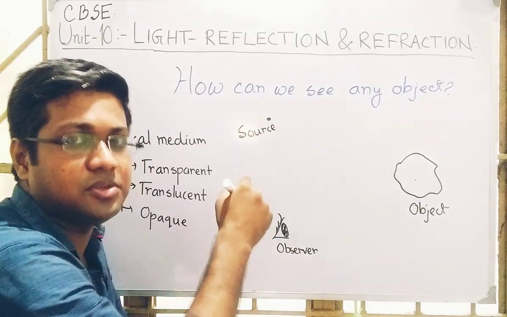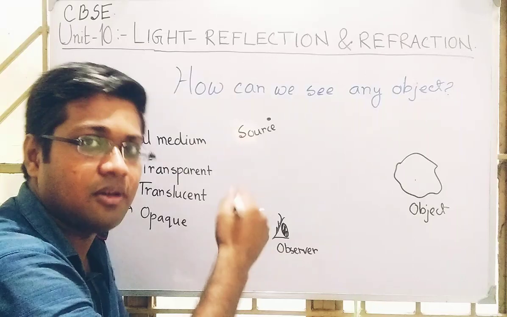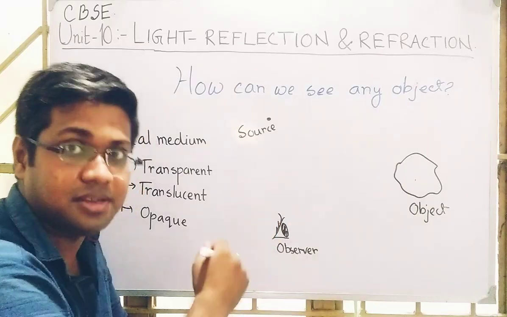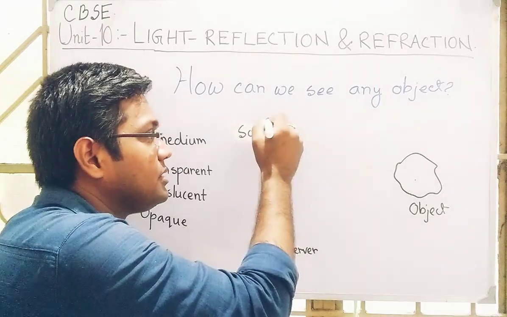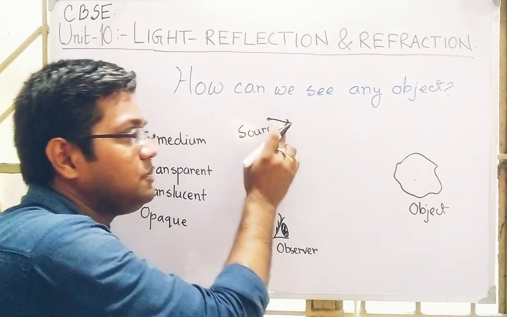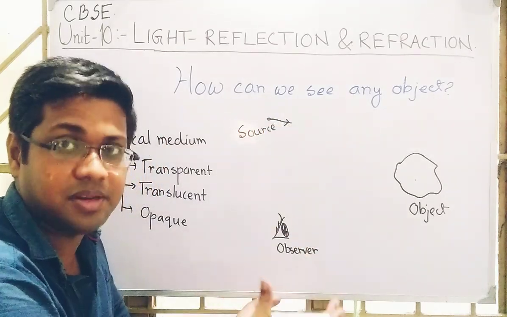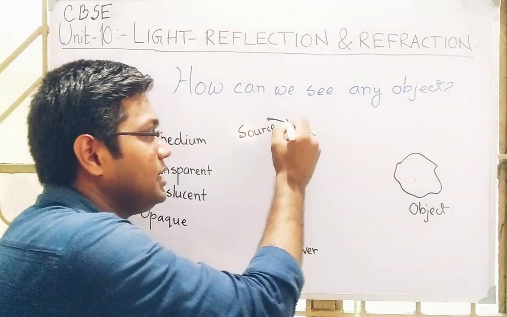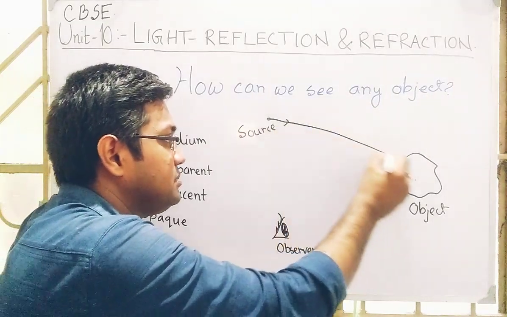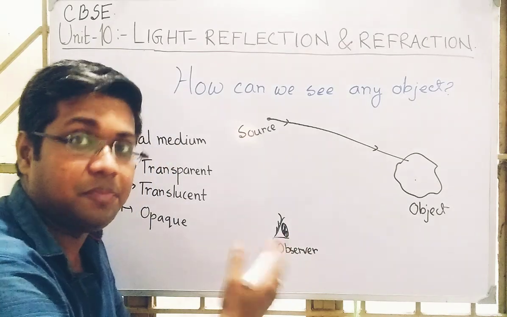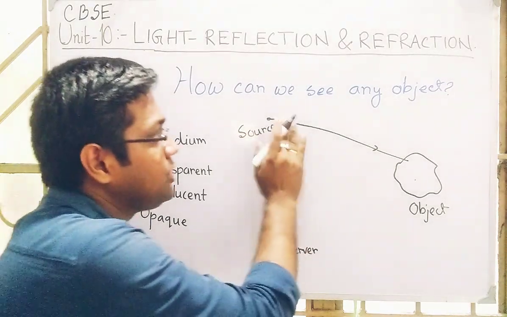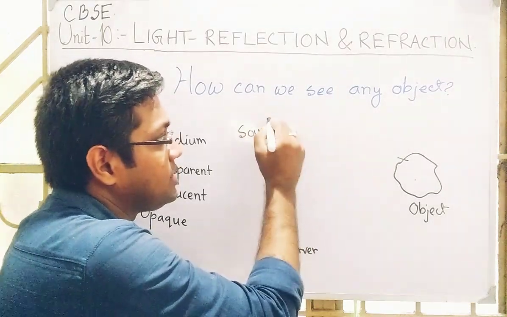With the help of the source, the observer is able to see. So the light coming out from the source should pass through air or water or any other medium. This is an optical medium, a transparent medium. It should follow a straight line.